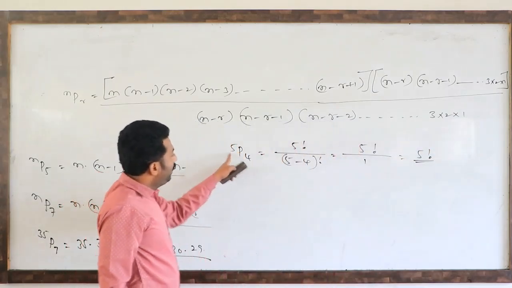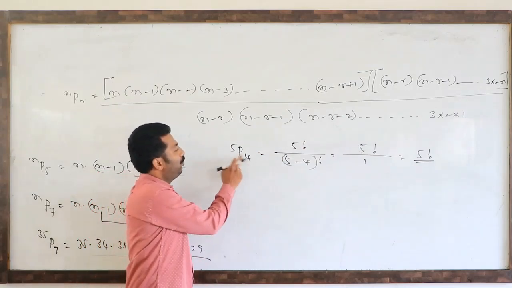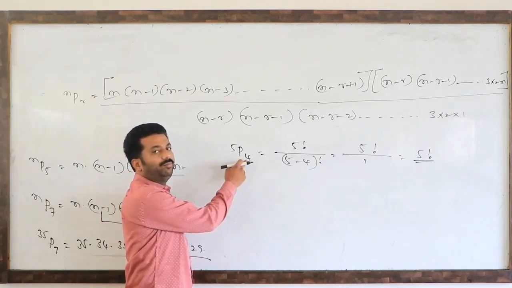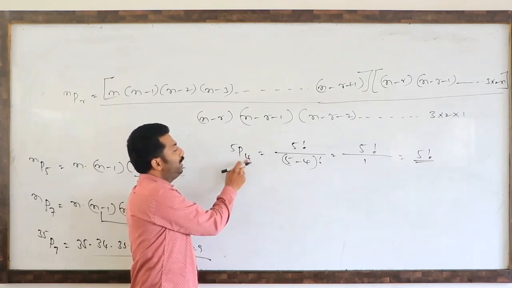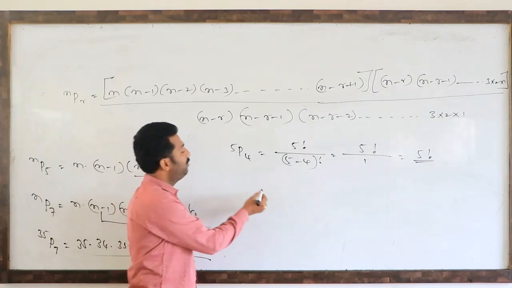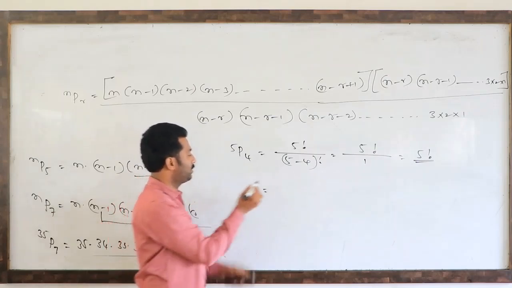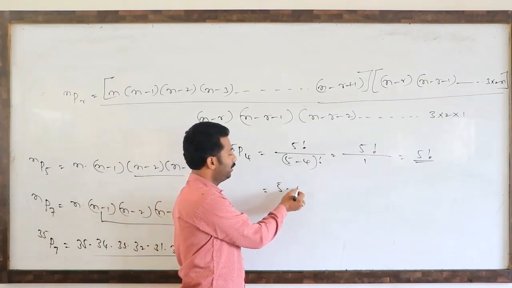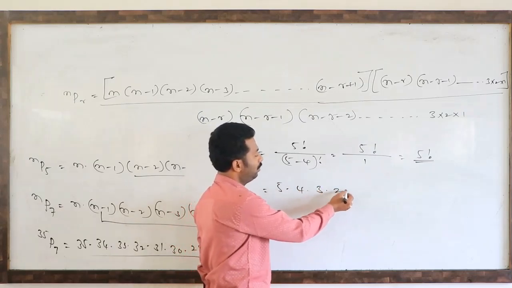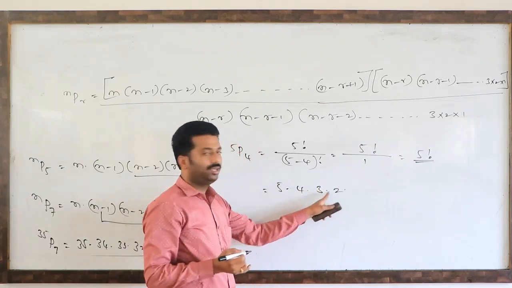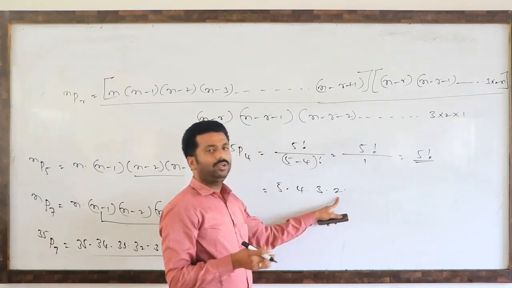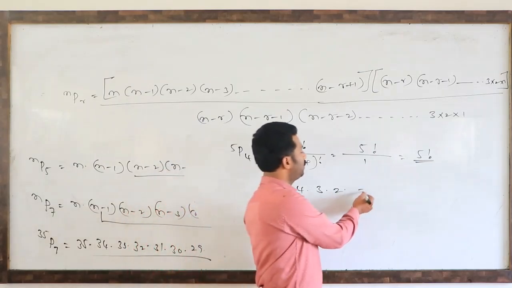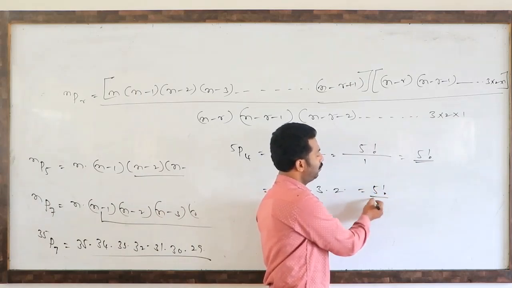So instead of writing like this, 5p4 means we have to reduce 3 times. How to reduce 3 times? First 5 as it is you write, then 4, 3, 2. We reduced only 3 times, no? So 5 into 4 into 3 into 2 into 1. So directly this is always 5 factorial.